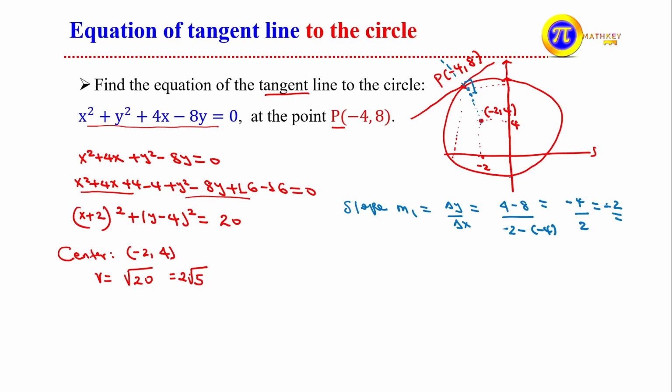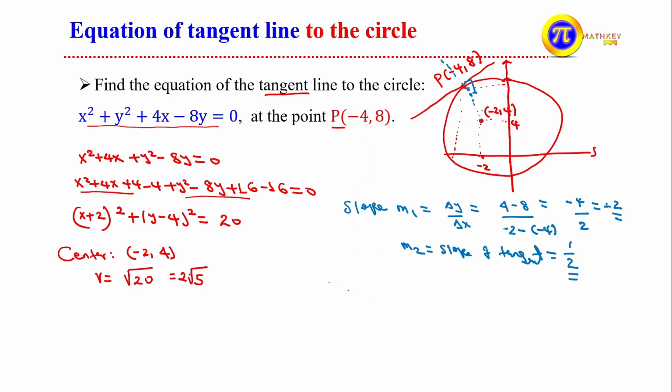The slope of the line passing through the center and the point of tangency is -2. If this is so, what about m2, which equals the slope of the tangent line? What is the relationship between the slope of the tangent line and the line passing through the center? They are orthogonal, or perpendicular, so the slope of the tangent line is the negative reciprocal of the slope of the line passing through the point of tangency and the center. Since it is -2, the negative reciprocal becomes 1/2.